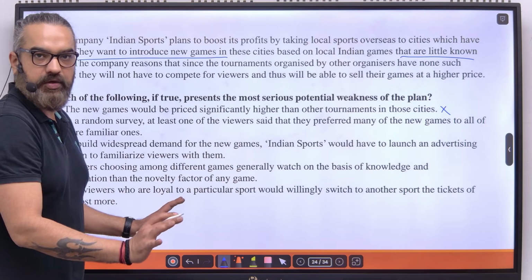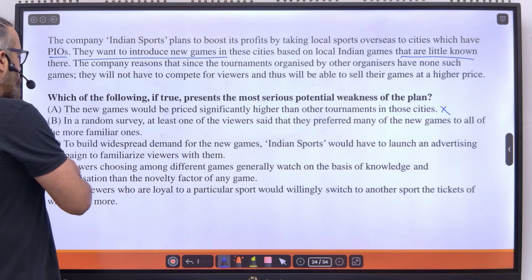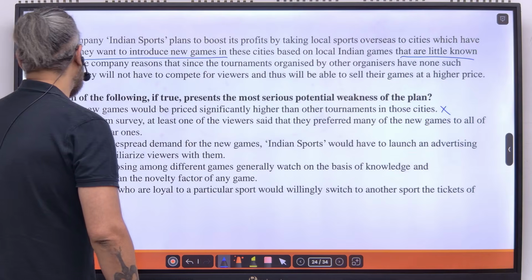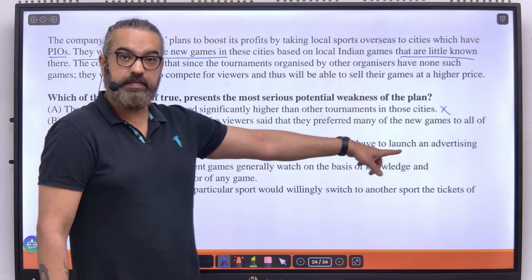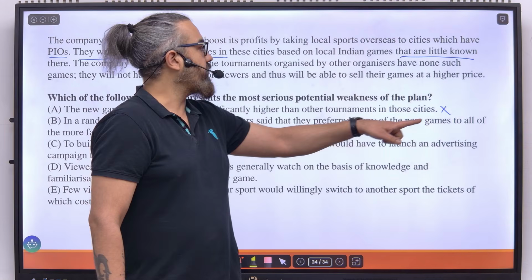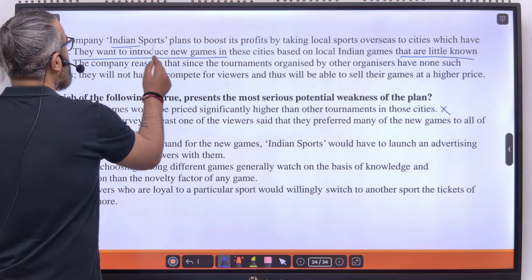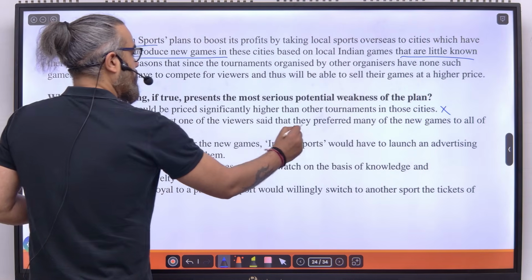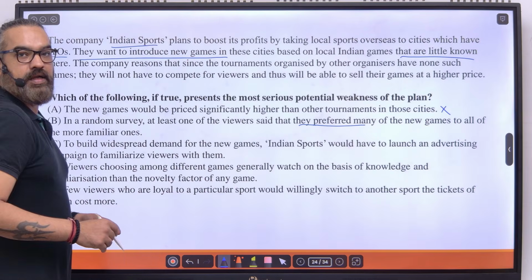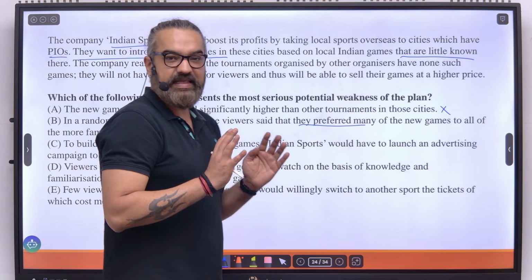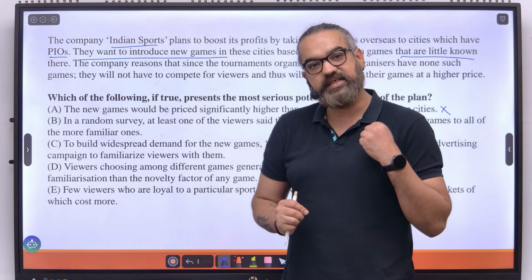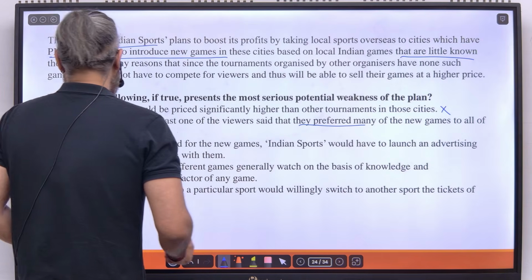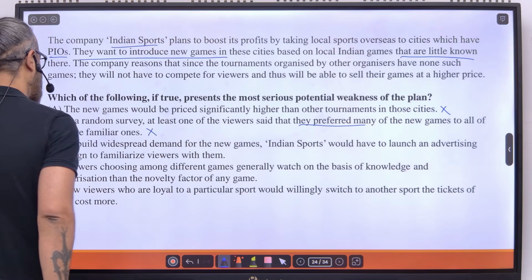This does not weaken the argument in any way. In a random survey, at least one of the viewers said that they preferred many of the new games to all the more familiar ones. They preferred many of the new games. If this is the case, chances are that Indian sports will be able to market the new game because they preferred new games. So this, if at all, is anything but weakening. It is in fact strengthening the argument because it is saying that the plan will be a success. Alright, so I eliminate this.